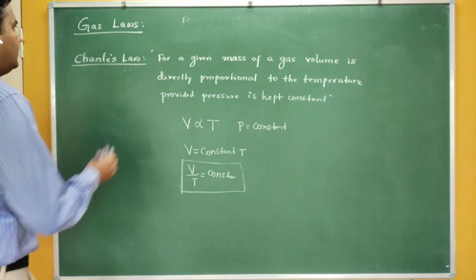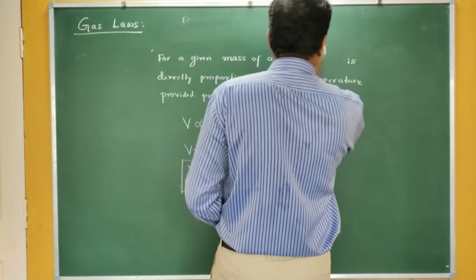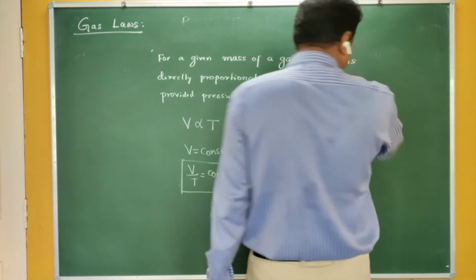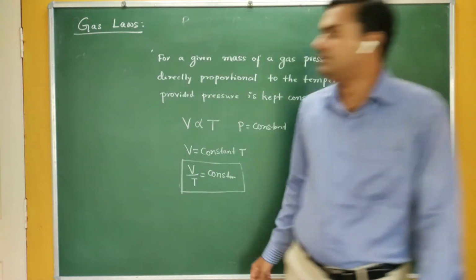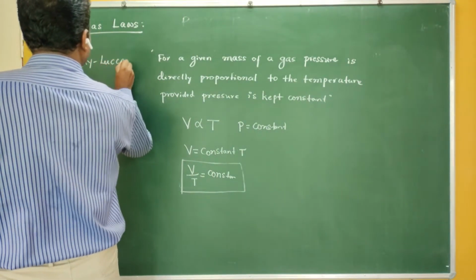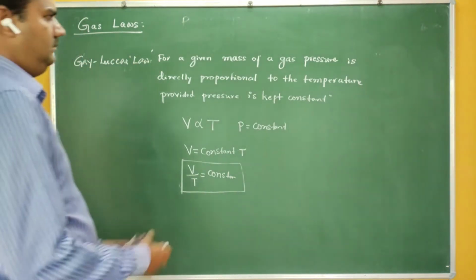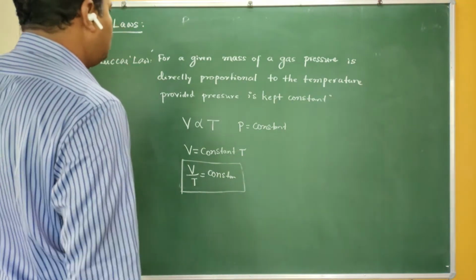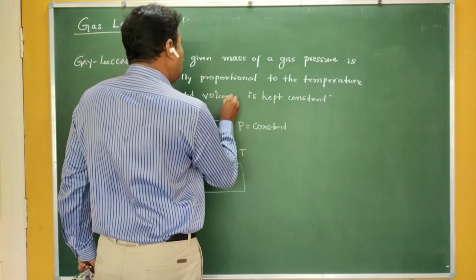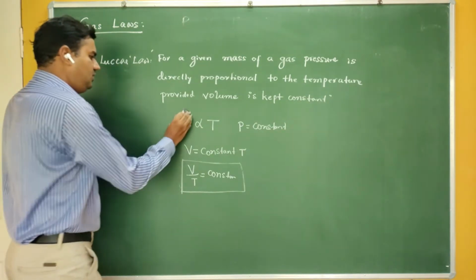Gay-Lussac law says that for a given mass of the gas, the pressure is directly proportional to temperature, provided volume is kept constant. That is called Gay-Lussac law, which gives a relation between the pressure and the temperature.